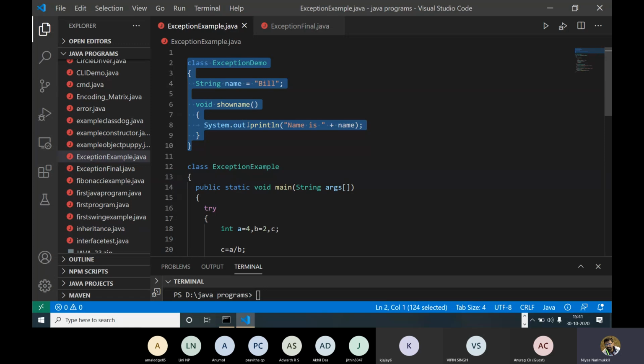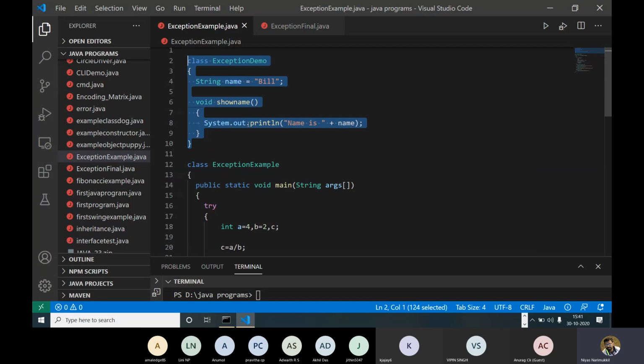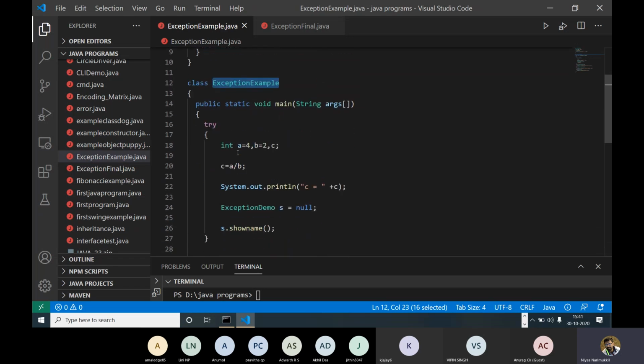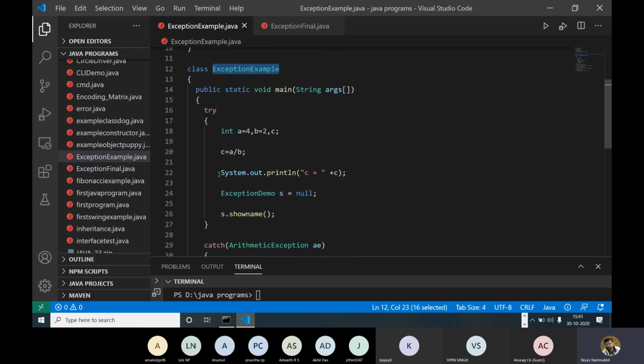Our main class, the class having the main method, is called exception example. Under exception example we have a main method, and we are going to call this method. Can anyone see any exception here in this code? If there is any exception?